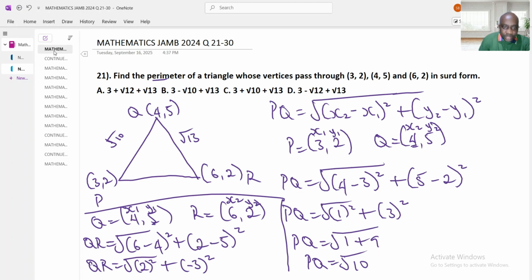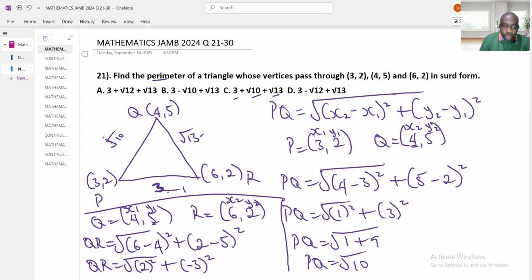Now let's add everything together. PR is 3. What I have here is square root of 10, square root of 13, and 3. If you add it up, we are going to add everything together: square root of 13, square root of 10, and 3.